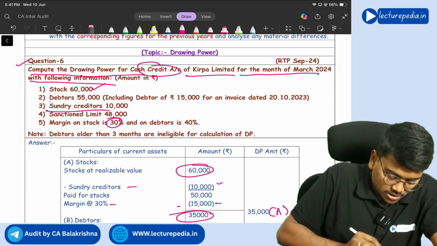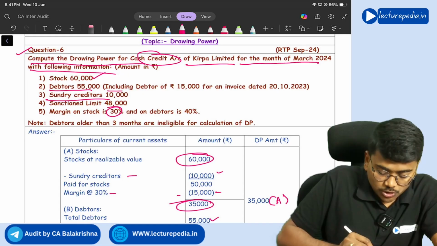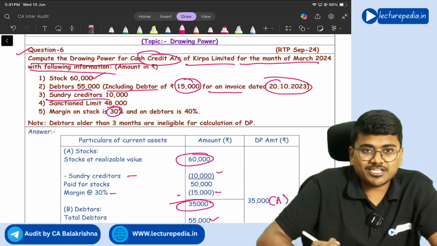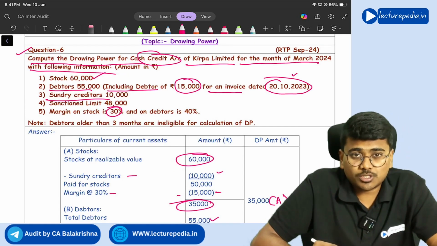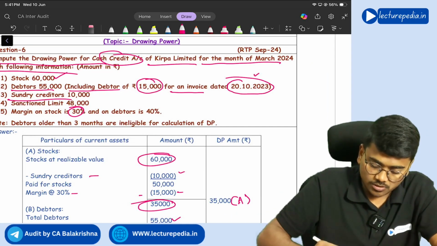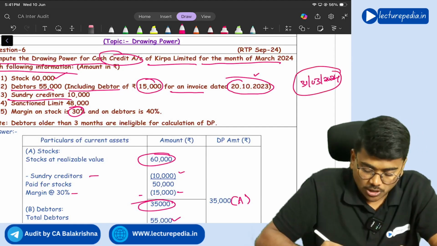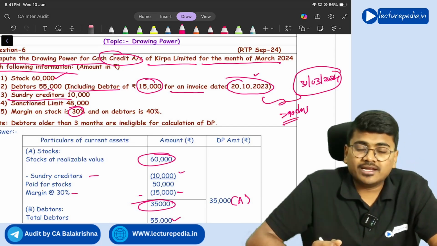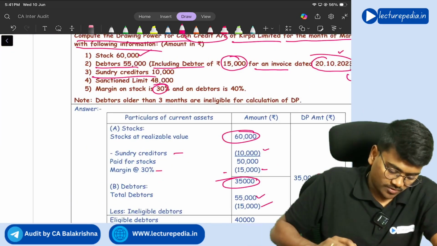Next, going to debtors. Debtors is 55,000. You will keep 55,000. Of this 55,000, including a debtor of 15,000 for an invoice dated 20 October 2023. So an invoice has been raised for this debtor on 20 October 2023 for 15,000. From that date onwards, he is not paying it. So till 31st March 2024, he has not paid it. So how much is the period between these 2 days? More than 90 days? Yes. So any debts outstanding more than 90 days, you will reduce it. So you will reduce 15,000 from this.